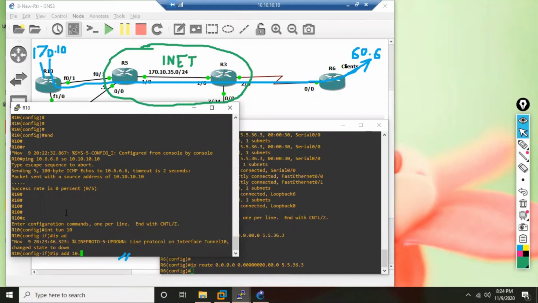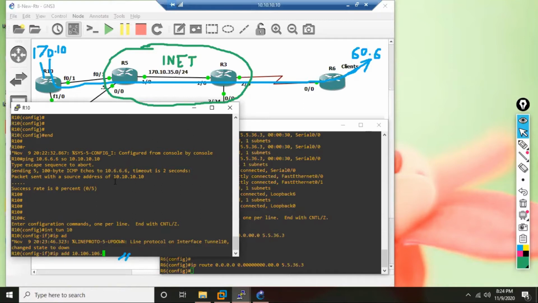Maybe I'm doing a tunnel from R10 to R6, so 10 and 6, 106. So 10.106.106. Why did I decide on 106? Because it is between 10 and 6, so I selected 10 and 6, 106. Can I make it 6 and 10, 610? 10.610?